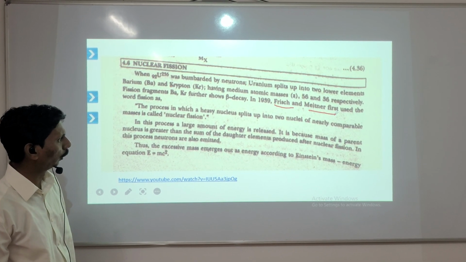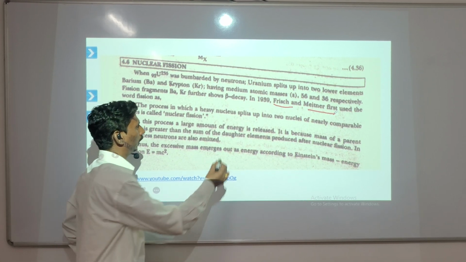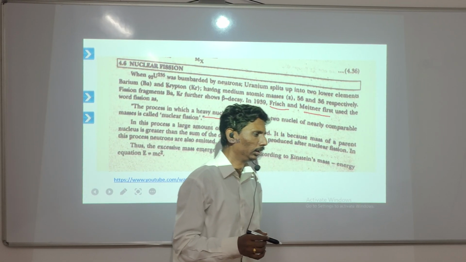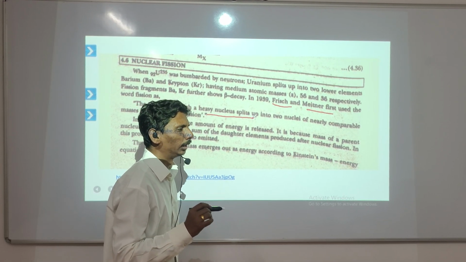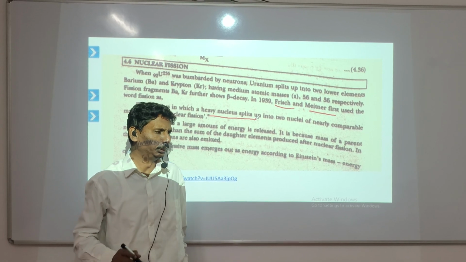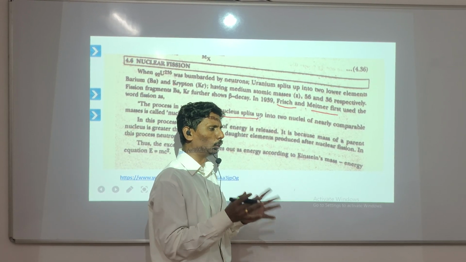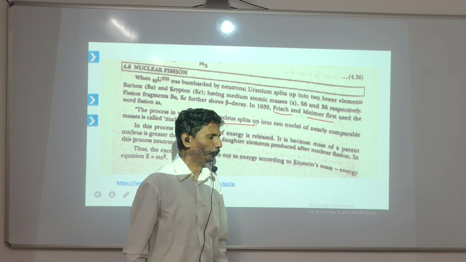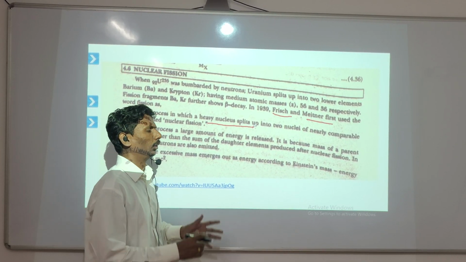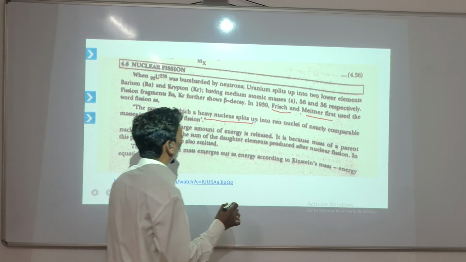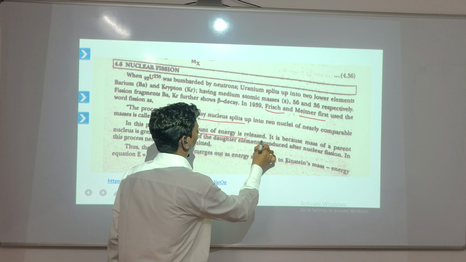In this process, you can see that a heavy nucleus splits into nearly comparable masses, and this process is called nuclear fission, the breaking of a heavy nucleus into two nearly equal nuclei.